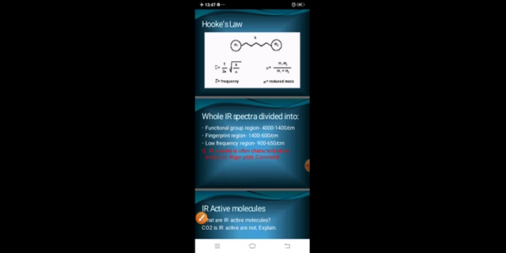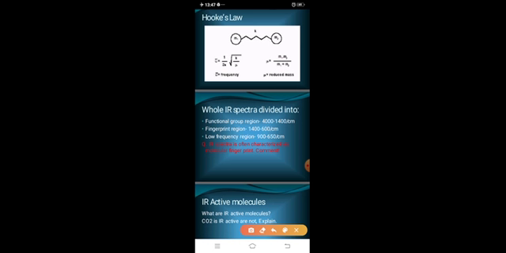But suppose you have CH3OH and C2H5OH. Okay, so here CH3OH is the methyl alcohol and C2H5OH is the ethyl alcohol. This CH3 and C2H5 both are different. This one and this one form the fingerprint region. This OH group forms the functional group region.